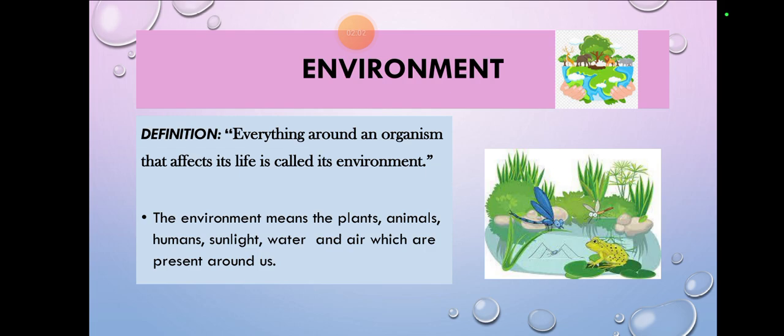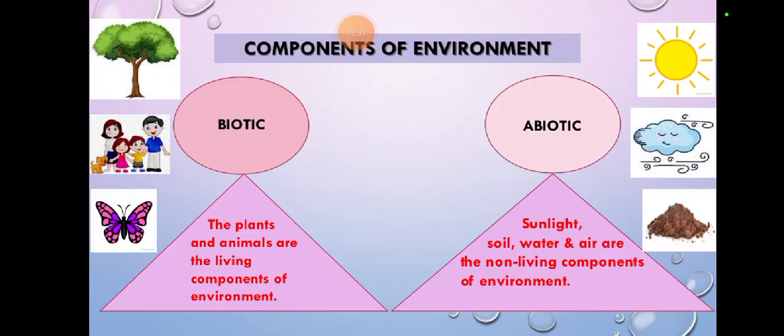The environment means the plants, animals, humans, sunlight, water and air which are present around us. All these things that are present around us are our environment. Birds, water, rocks and plants here in this picture, this is the environment. The place where we are surrounded by something is called the environment.